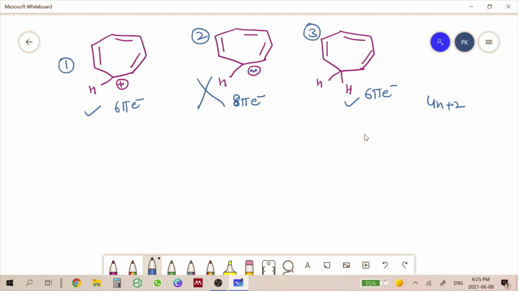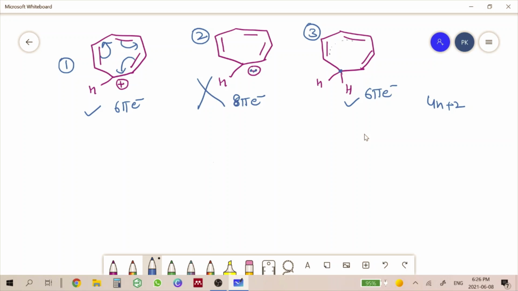Now I will not draw all the resonating structures. We can see from here that these electrons will go over here, these will go over here, and this will go to this position. So this way these electrons are distributed over all the carbon atoms. But in this case, this carbon is not contributing to the circulation of these pi electrons.